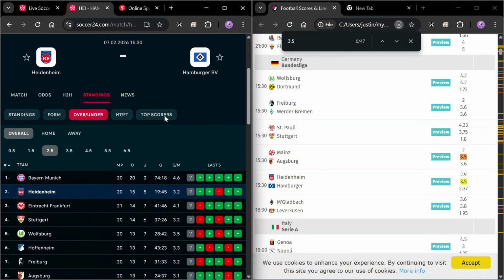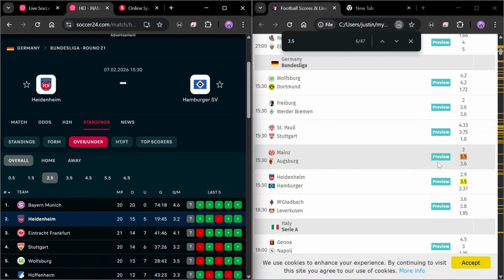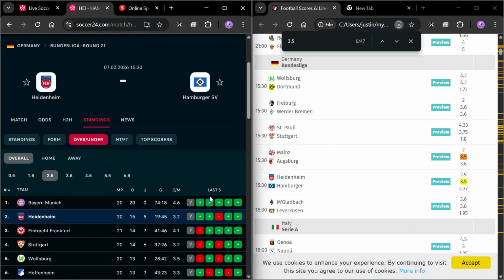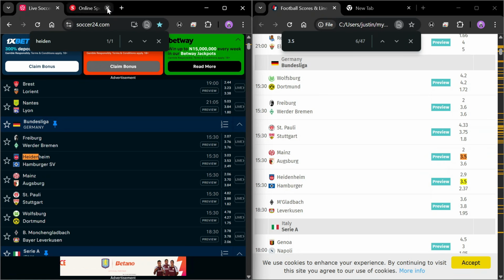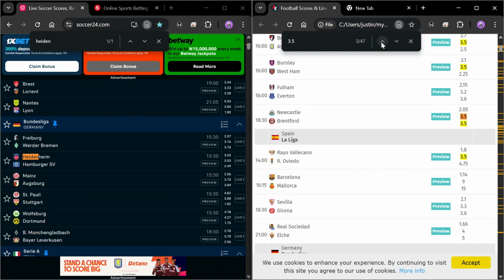So from the two games we have here, you can see Mainz doesn't qualify for this that I'm showing you, but Hamburger qualifies for it. And this can actually give you other outcomes in football predictions, but because we're not focusing on that, we are not interested in this particular odds using this structure. So we are going to actually close this Soccer 24 page and then continue scrolling to see what we are going to find.